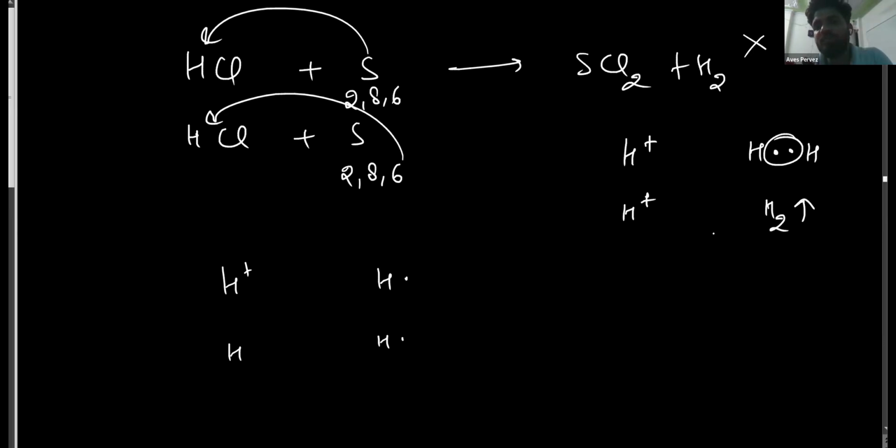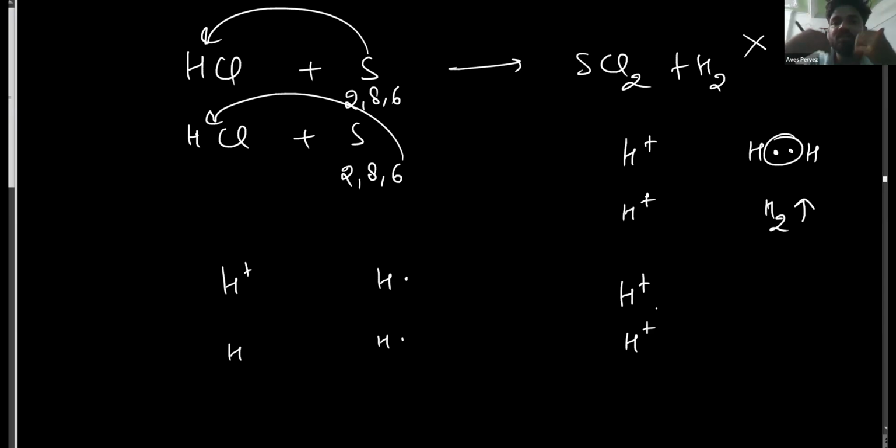In order to form hydrogen gas, the H plus ions of acids require electrons, and this requirement can only be fulfilled by metals that can easily donate electrons. Non-metals do not lose electrons; they gain electrons.